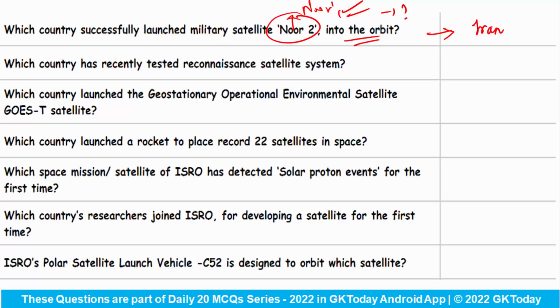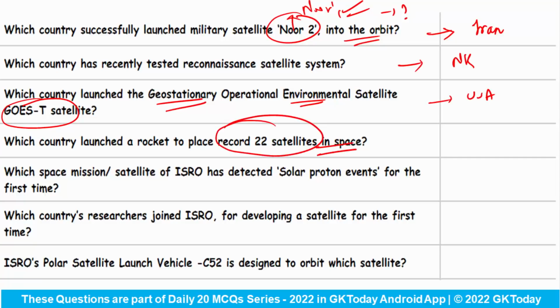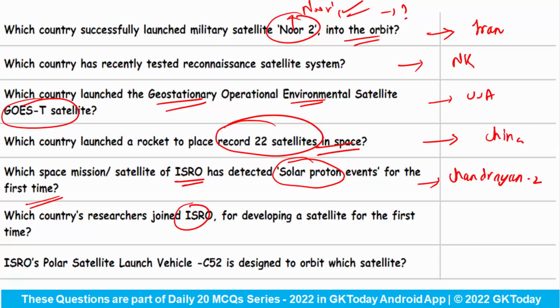Which country has recently tested a reconnaissance satellite system? It has been tested by North Korea. Which country launched the Geostationary Operational Environmental Satellite, that is GOES-T satellite? It is USA. Which country launched a rocket to place a record 22 satellites in space in just one go? This is China. Which space mission or satellite of ISRO has detected the solar proton events for the very first time? Answer is Chandrayaan-2. Next is, which country's researchers joined the ISRO for developing a satellite for the first time?